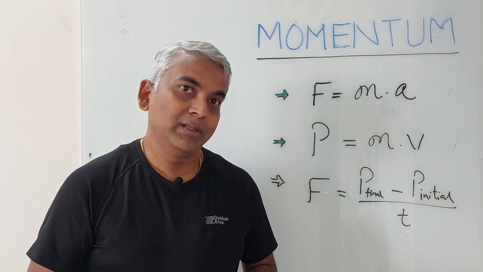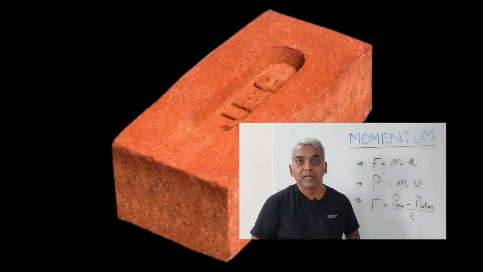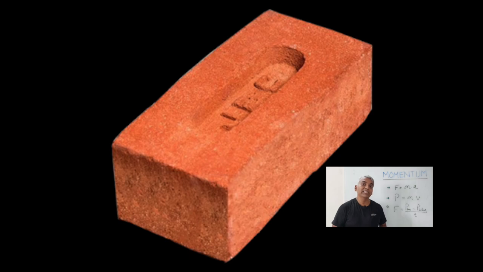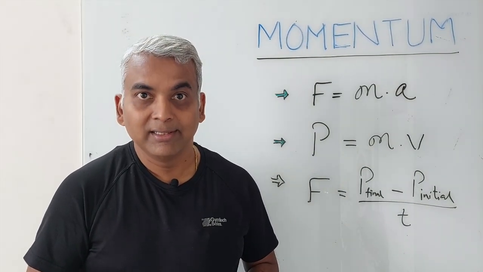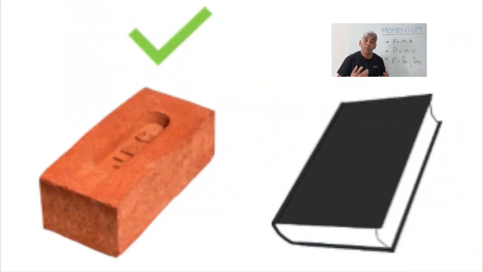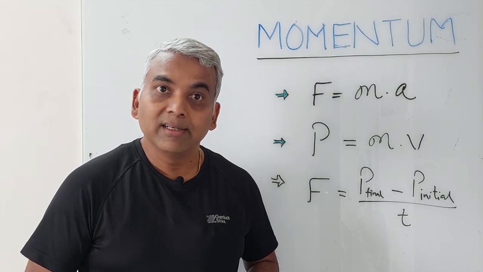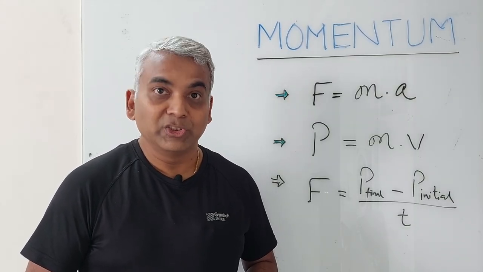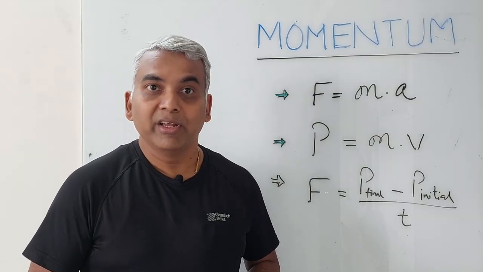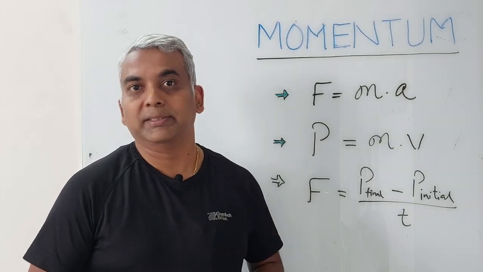Probably somewhat. Now let's repeat the same experiment with a heavier brick. What if I drop a brick from the same height onto the boy's head? Will it hurt? Of course, yes. Will the book or the brick have a greater impact on the boy's head? Of course, the brick. From this example, we intuitively understand that the effect of impact is larger if the object is heavier or if it hits the head with a much larger velocity.